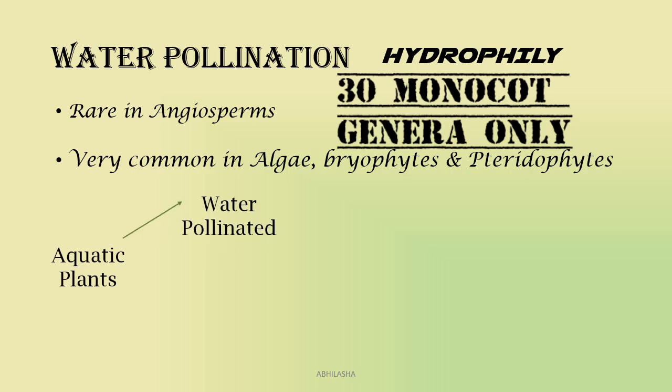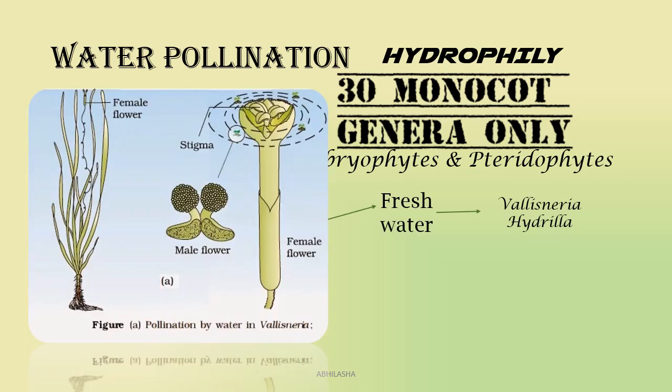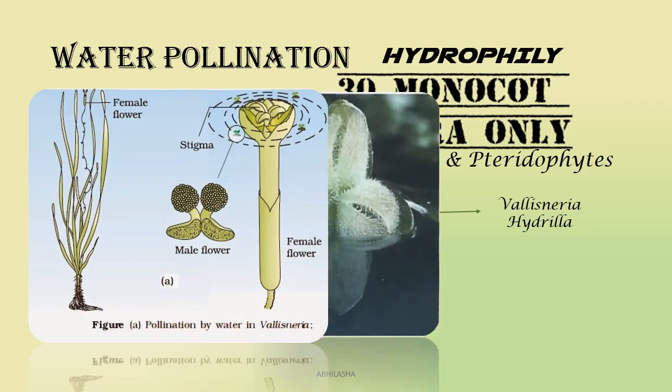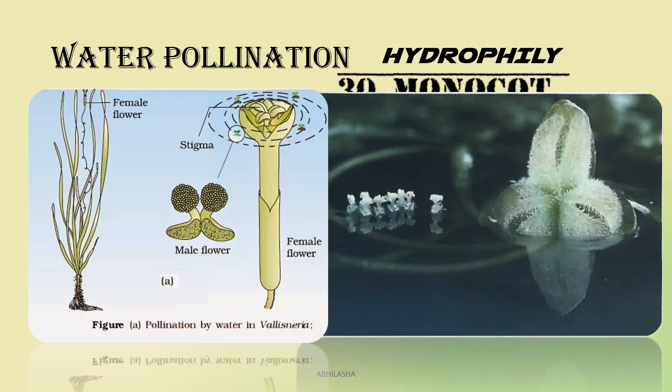Some aquatic plants are water pollinated, such as Vallisneria and Hydrilla. In Vallisneria, the pollen grains of the entire male plant are released on the water surface, and with the help of water current, they reach the female flowers. Female flowers have long stalks so that they are able to reach the surface of water.